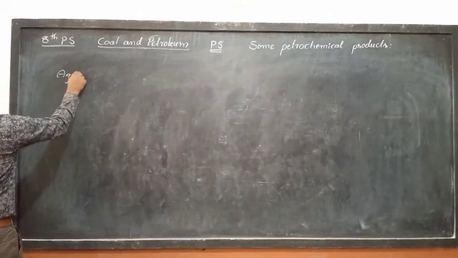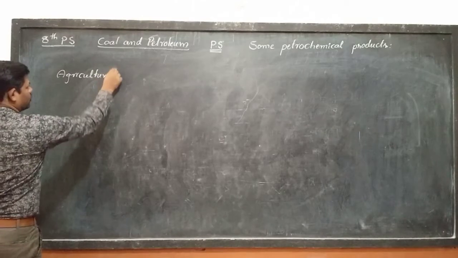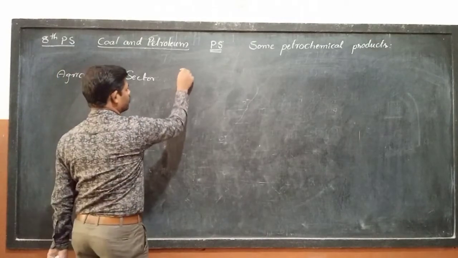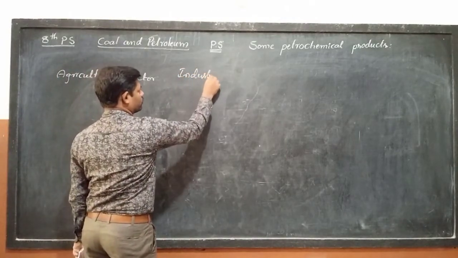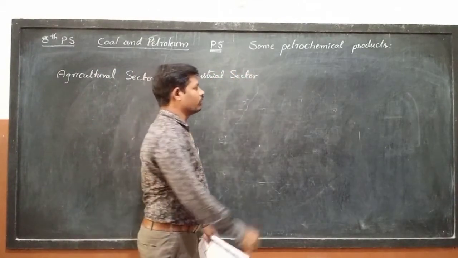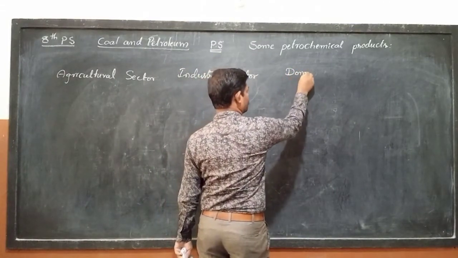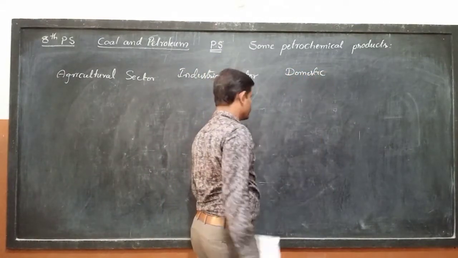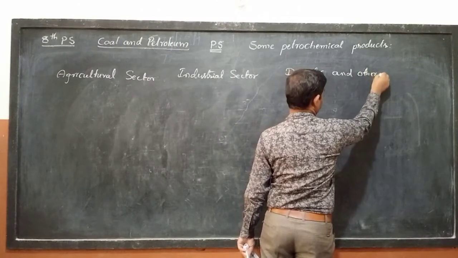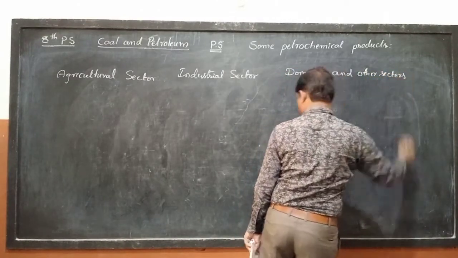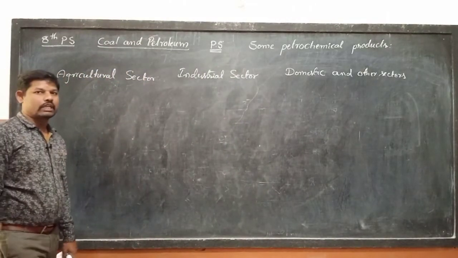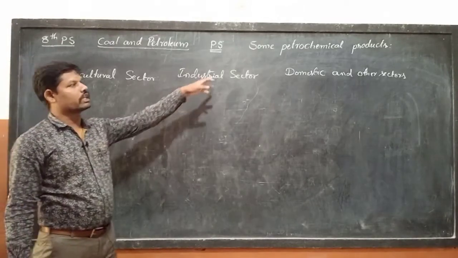First one, agricultural sector, and second one, industrial sector, and third one, domestic and other sectors. That means in different sectors we need different materials, and nowadays we are preparing those different materials using petrochemicals.